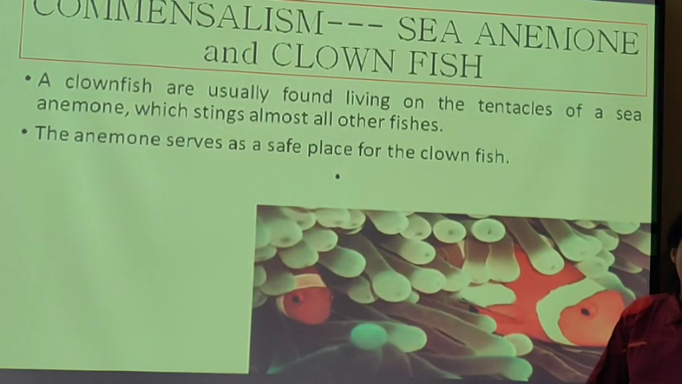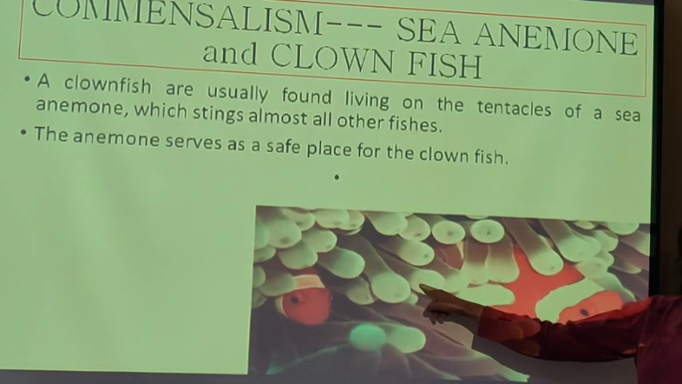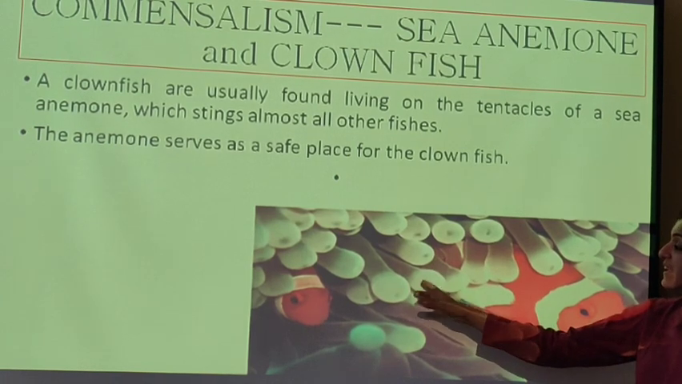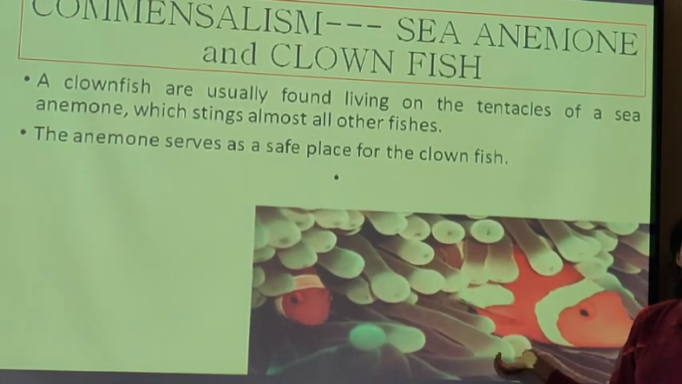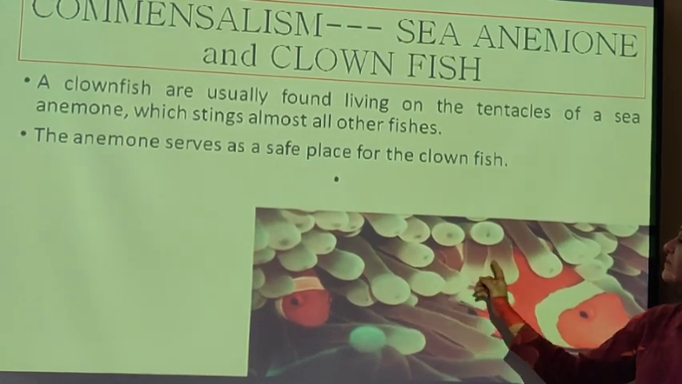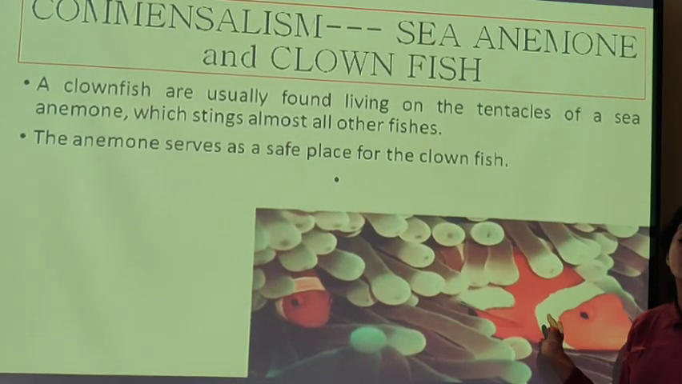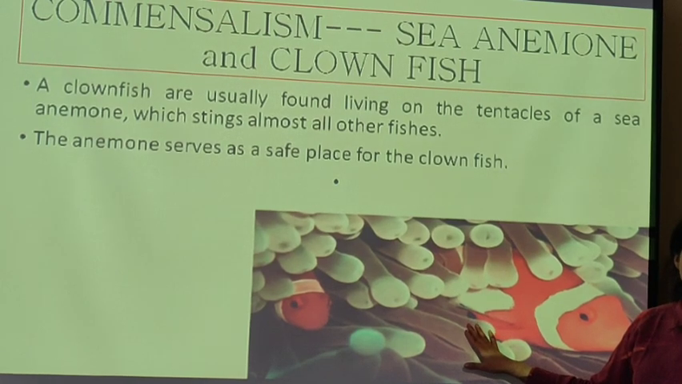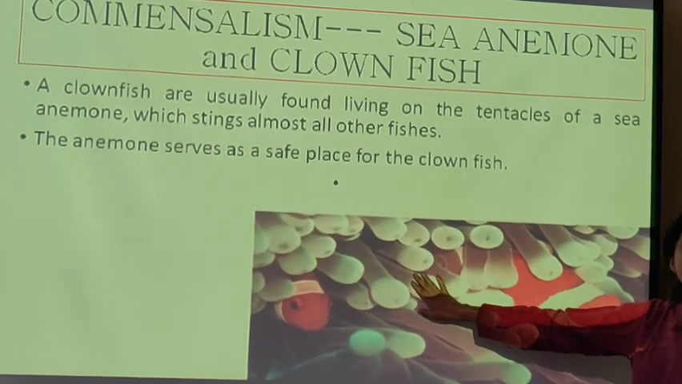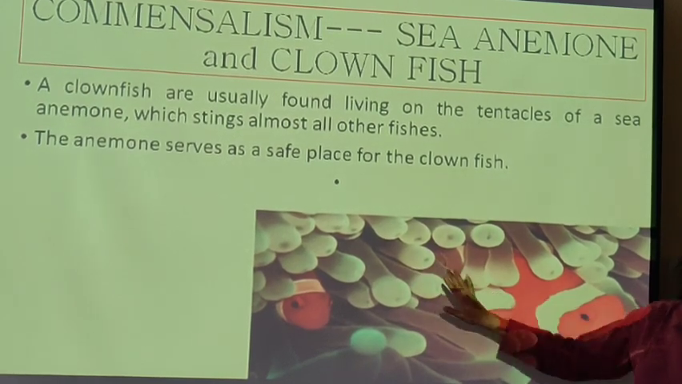Next is sea anemone and clownfish. Clownfish are usually found living on the tentacles of a sea anemone, which stings almost all other fishes. This is a sea anemone, which has stinging tentacles. So it's going to keep other fishes away. But the clownfish has adapted itself, has evolved to live in these tentacles. Thus, it protects itself from other harmful animals in the aquatic environment. So the sea anemone is neither benefited nor harmed, but the fish is benefited, taking shelter from the sea anemone.